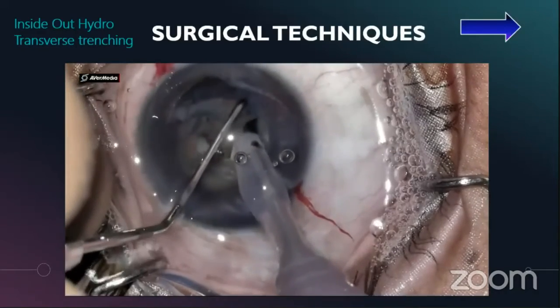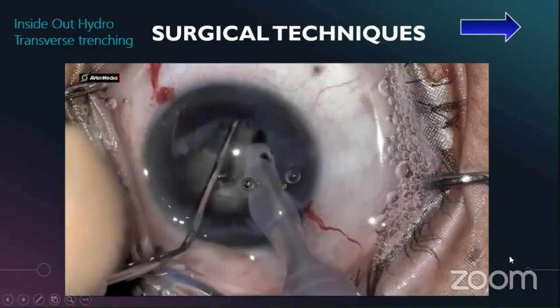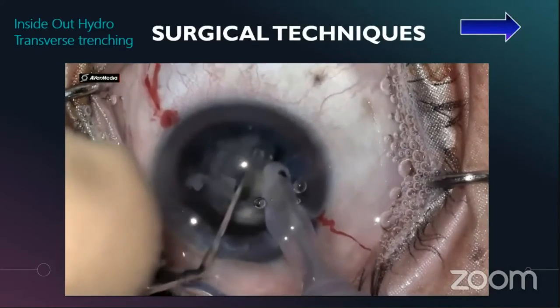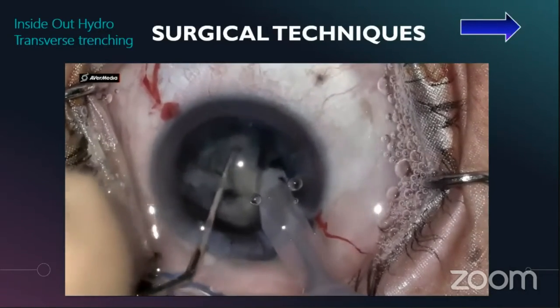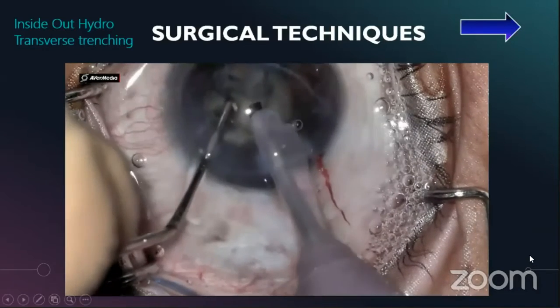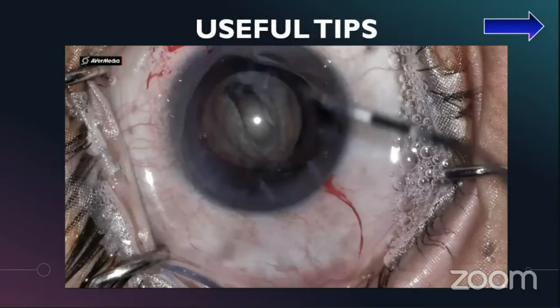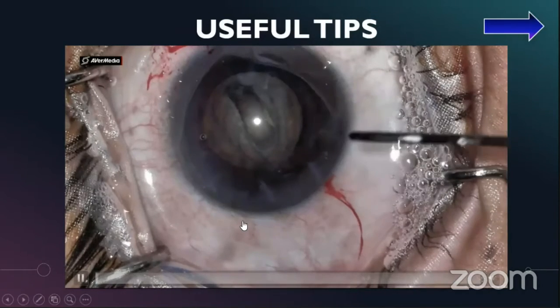The nucleus is thus cracked into smaller parts without the need for rotation, and thus safeguarding the weak posterior capsule from torsional forces. And this is how it moves on, and we complete the surgery. I'll just share a few useful tips while doing a posterior polar cataract.